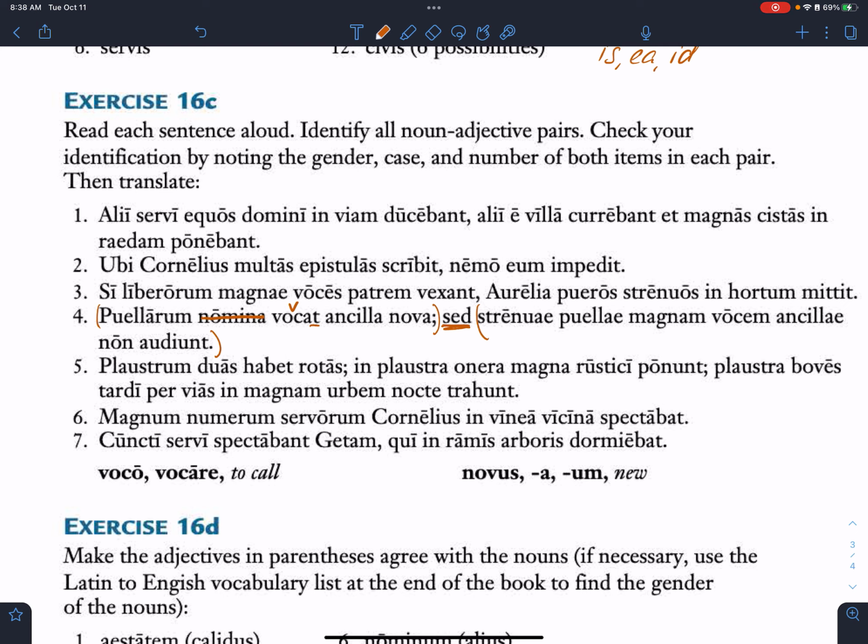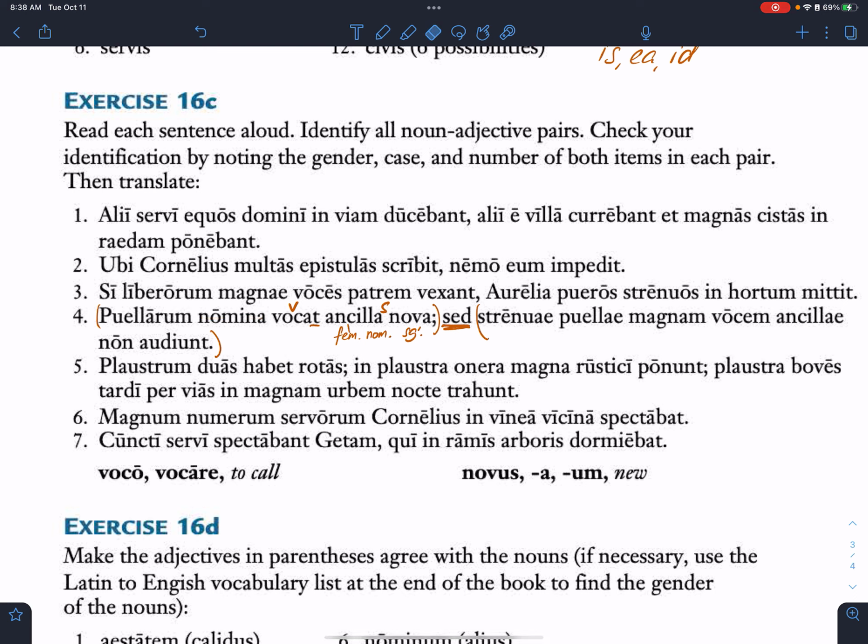So what's left? What looks nominative and singular? Caitlin? Ancilla nova, exactly. Is that a noun adjective pair? Yep. So we know the gender, number and case already. Ancilla is feminine. And we know that it's nominative, it's our subject, and it is singular. Okay. Let's keep going.